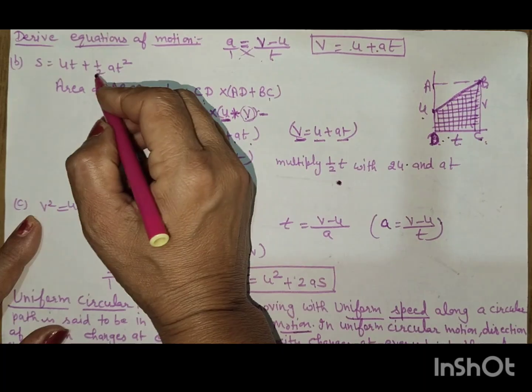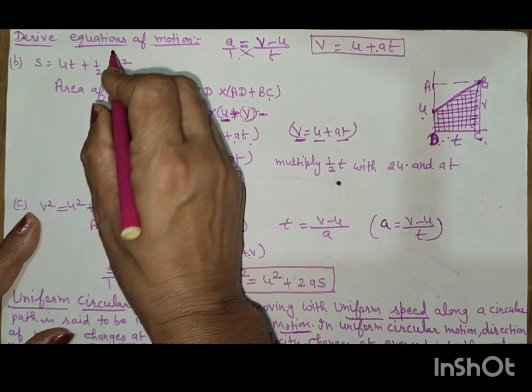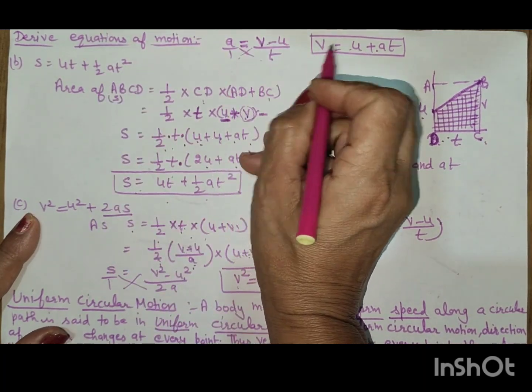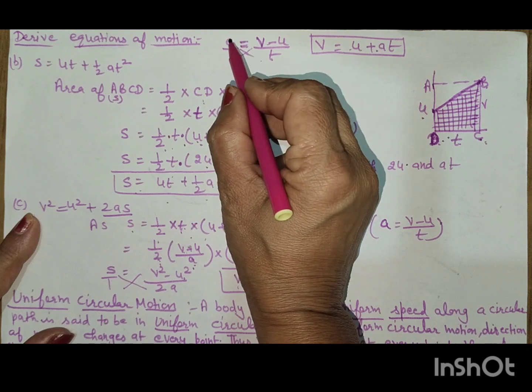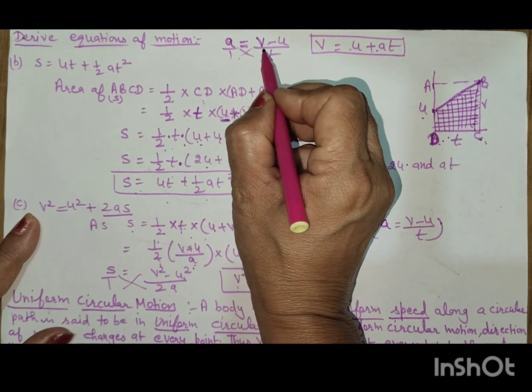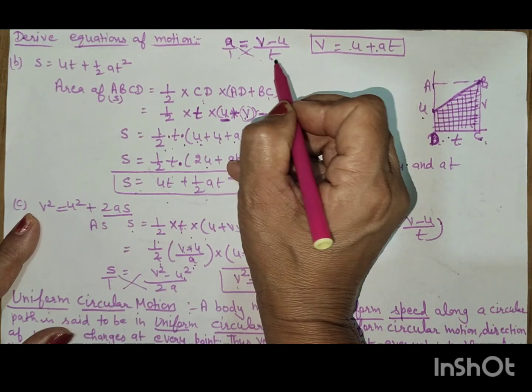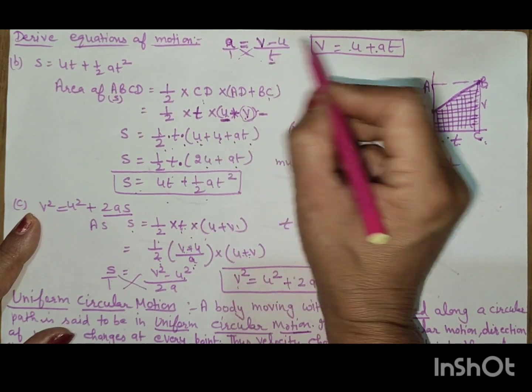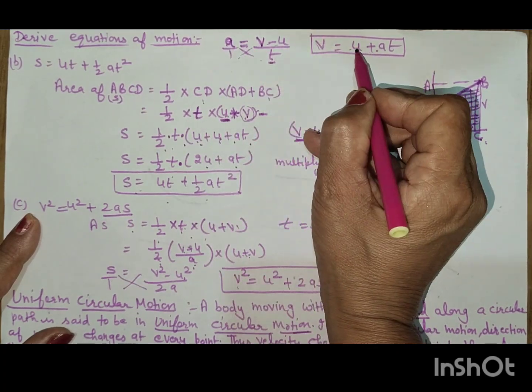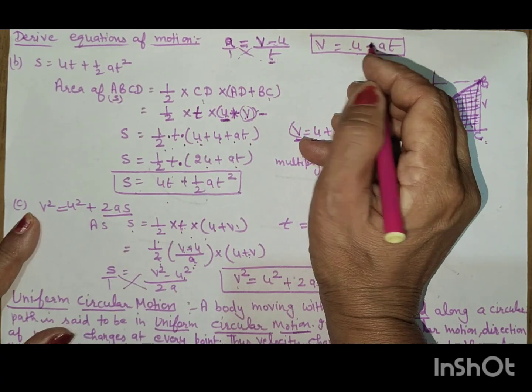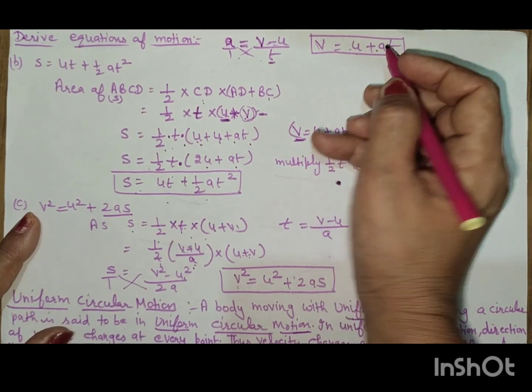CD. We will derive the equations of motion. First equation is v is equal to u plus at. As we know, acceleration is equal to (v minus u) by t. If we cross multiply it, then it becomes at, with v on this side and u on that side; the negative changes into positive, so v is equal to u plus at.